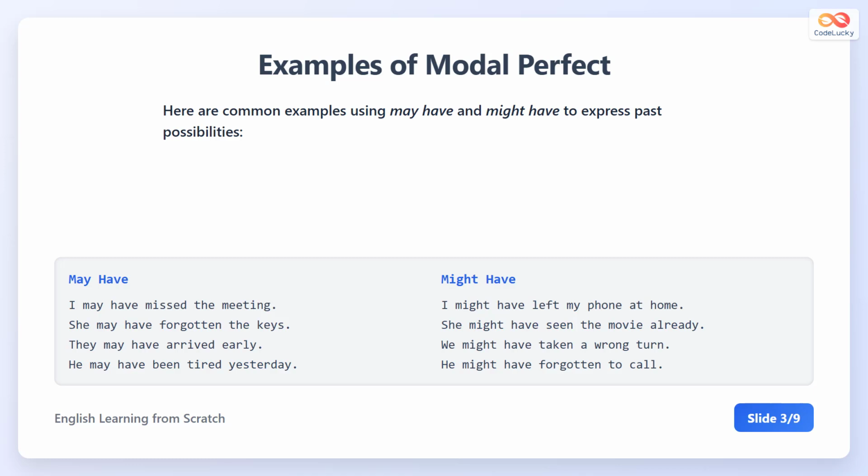Here are examples using may have and might have. She may have missed the meeting means there is a chance she missed it. They may have arrived early means it is possible they came early. He might have forgotten to call means he possibly forgot. These show past events that are not certain.